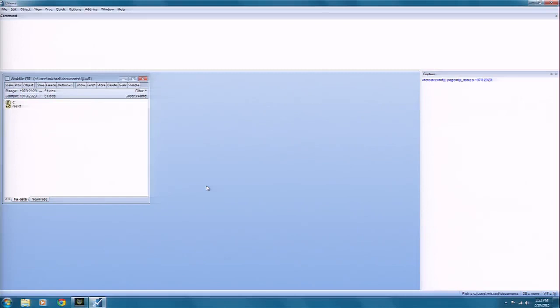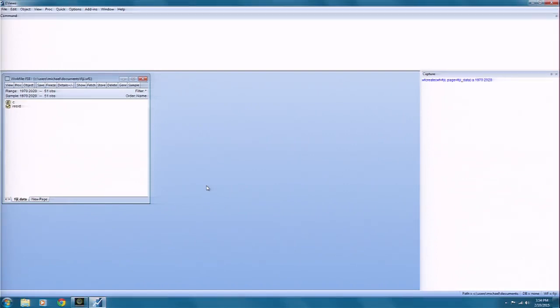The first aspect of a work file that you need to focus on, the range here, is indicating essentially the maximum length of the data that can exist in this particular page file. Immediately below it is the sample, and that represents the section or the area or the subset of the range that EViews is going to use to compute any statistic that you call for. So the range represents the maximum dimension of the time series matrix. The sample, the current sample, represents the active area of the time series matrix that EViews is going to focus on in order to calculate various statistics.